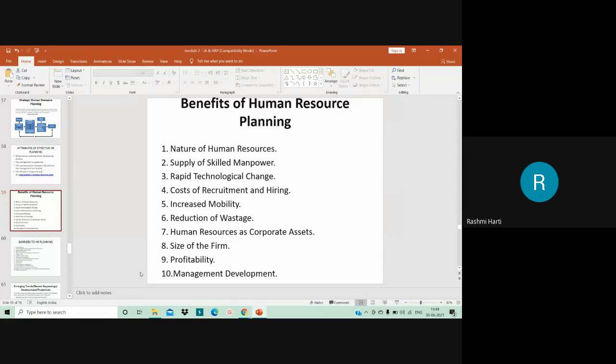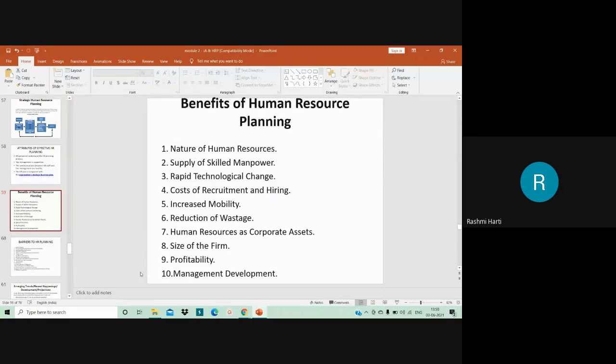Second, a person generally achieves higher productivity the longer he is on the job. That is one of the critical features of human resource. Third, a person's mental satisfaction affects his productivity. Lastly, the investment in human beings belongs to the individuals, who may take the skills wherever they go. All these are critical natures of human resource which create a benefit for the organization when human resource planning is made. Taking all these critical factors into consideration, you have to identify the right person for the right job at the right time.